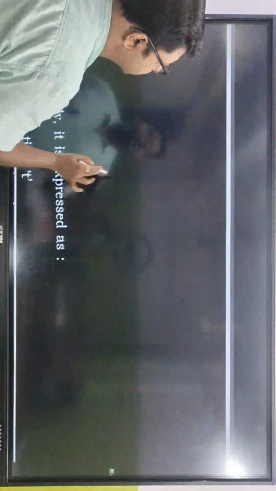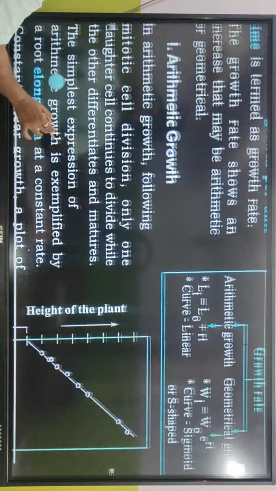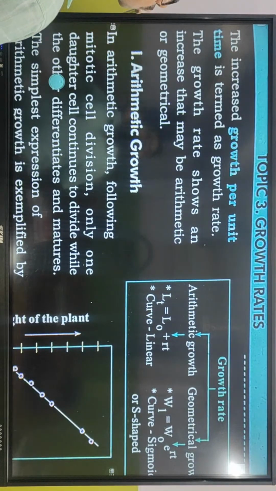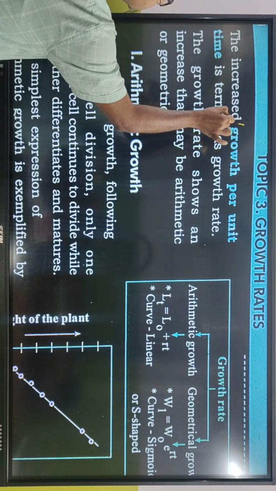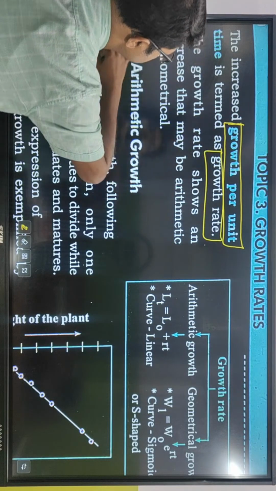চল দেখে নি arithmetic growth কি বলছে. What arithmetic growth has to say? Okay, the increased growth per unit time is termed as growth rate. So কি বলছে? Growth per unit time is called growth rate.